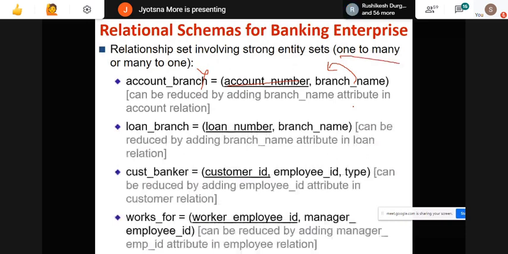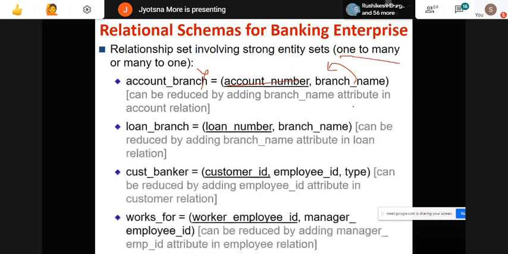Then the weak entity set, that is our payment, has a primary key of loan number and payment, that is the strong entity set primary key plus the weak entity set partial key, and all other attributes of the weak entity set. Then for is-a, we have the primary key of the parent entity and the descriptive attributes of that.